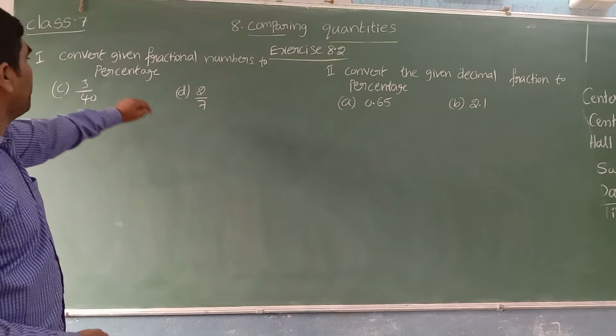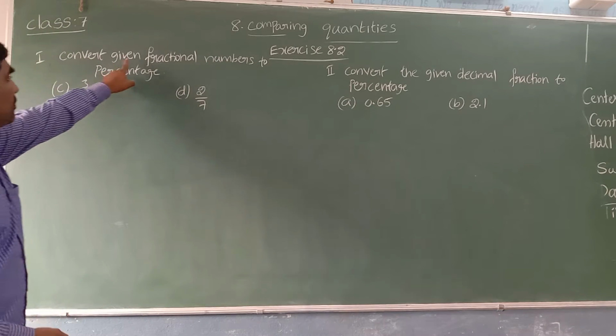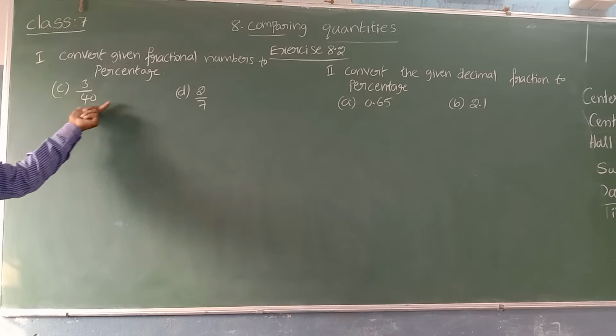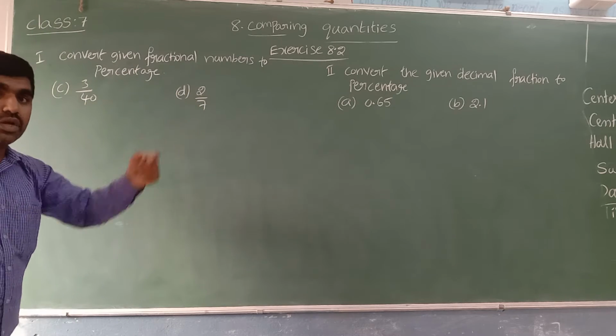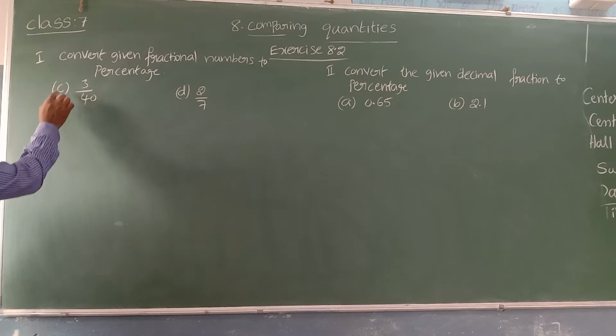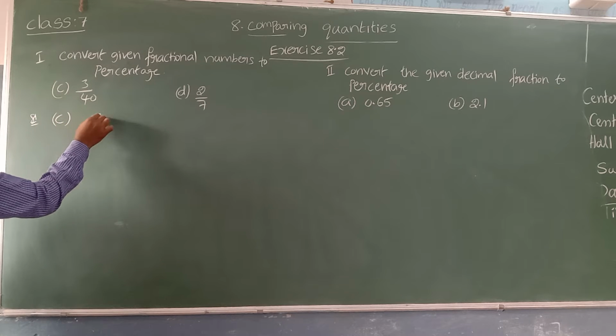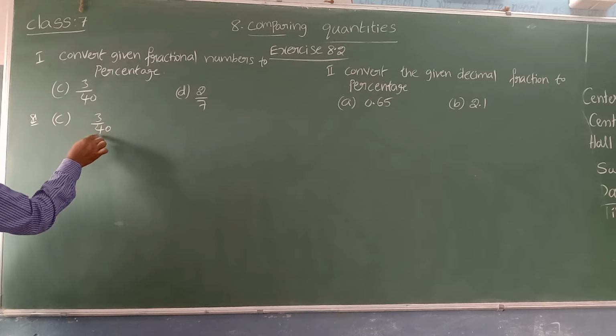From exercise 8.2, let's see the first one. Convert the given fractional numbers to percentage. They gave fractions, asking to convert into percentage. Let's see one example here. See, 3 by 40 they give. 3 by 40 is the fraction.